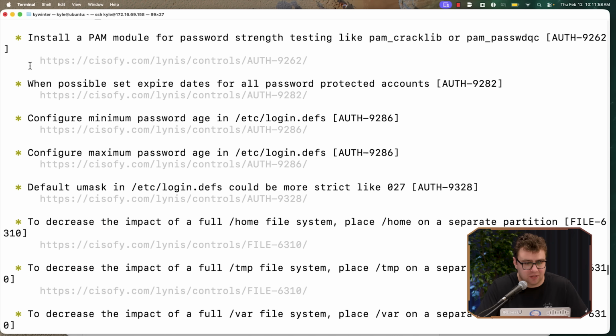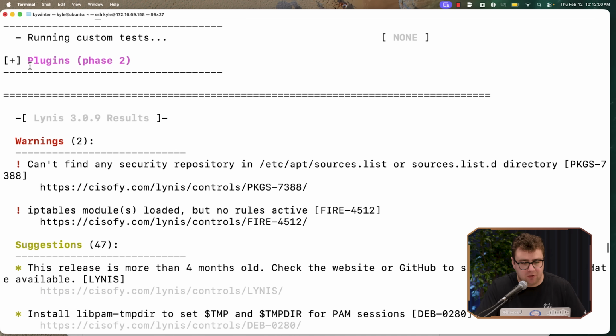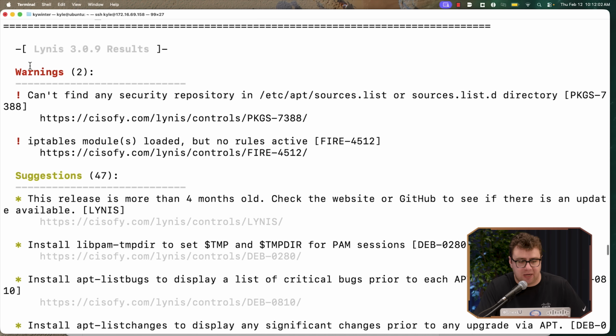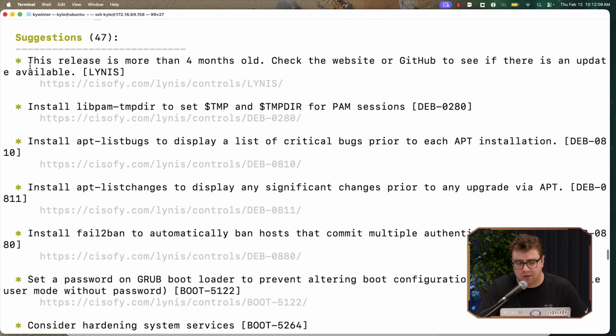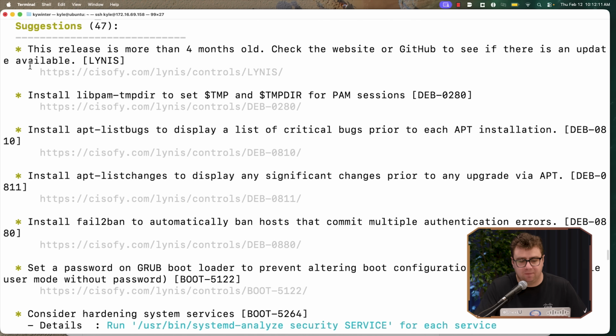And we can see here, for example, we'll get the review. It'll give us our warnings first. These are our major things that we need to look at. And then from there, it's got lots of different recommendations and suggestions on ways to further harden your system. You need to update your system. Yeah. So, for example, Fail2ban is something that it recommends that I install on here.